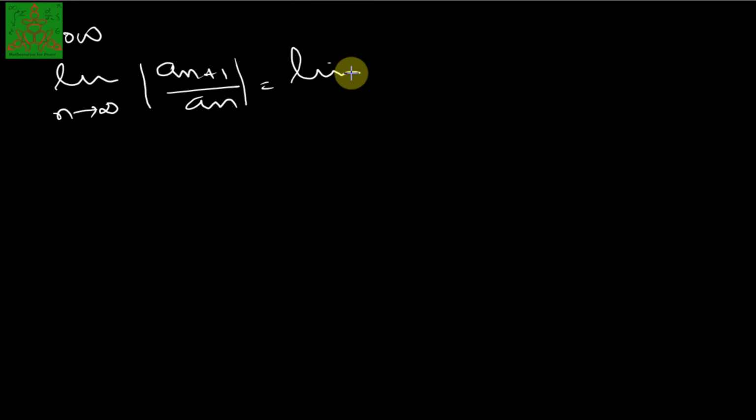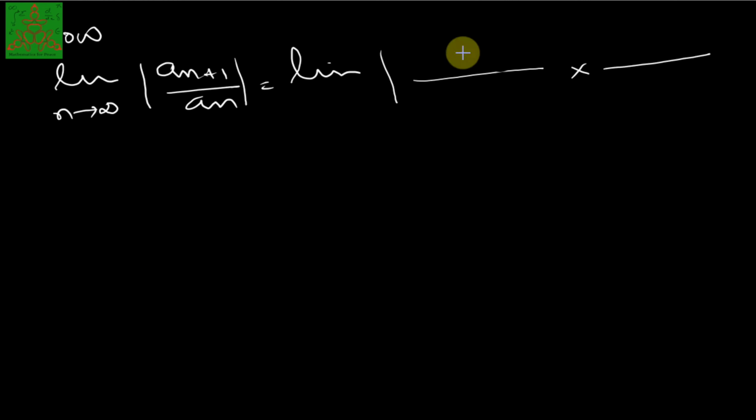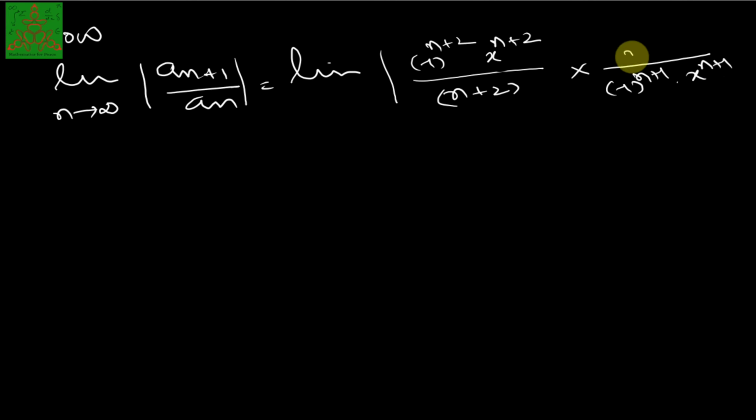That will give me limit of mod of a_(n plus 1). So we have it as (minus 1) raised to n plus 2, x raised to n plus 2 upon n plus 2. Here we have a_n, which is (minus 1) raised to n plus 1 into x raised to n plus 1, and in the denominator n plus 1 will go in the numerator, so we have n plus 1. We just observe that x raised to n plus 1 is cancelled, leaving x. This will cancel with this one, leaving minus 1, but due to the modulus this minus 1 is also gone away.